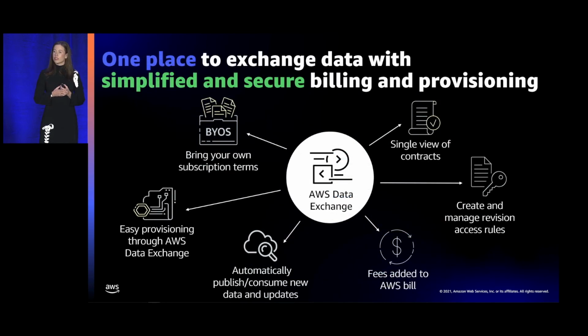Let me talk about how we make subscribing to third-party data easier. With AWS Data Exchange's entitlement technology, data providers can give their subscribers access to their AWS Data Exchange products with a few clicks in the AWS Data Exchange console, quickly getting the data into the hands of their customers. For data subscribers, procuring data products through AWS Data Exchange means that they are billed through AWS, so that their procurement teams no longer need to deal with the onboarding and billing related to new data vendors, which we hope accelerates the procurement for data customers.